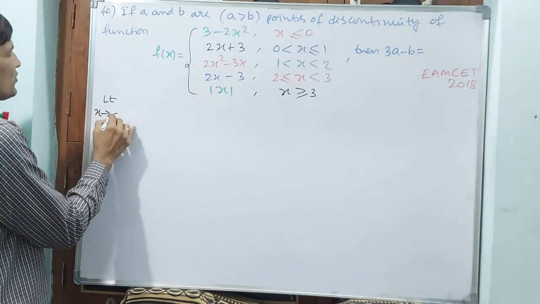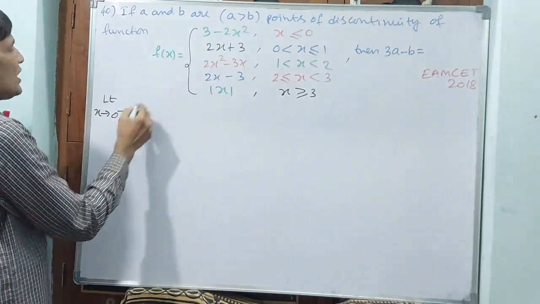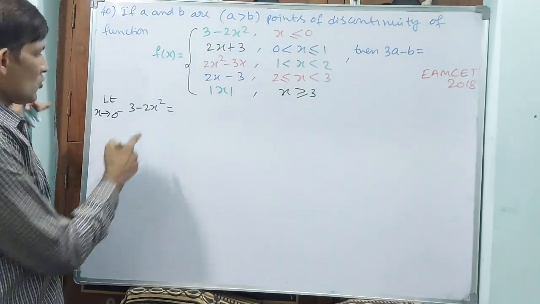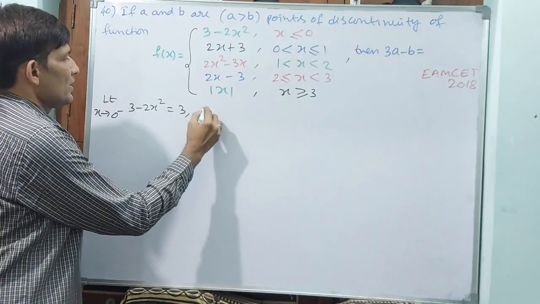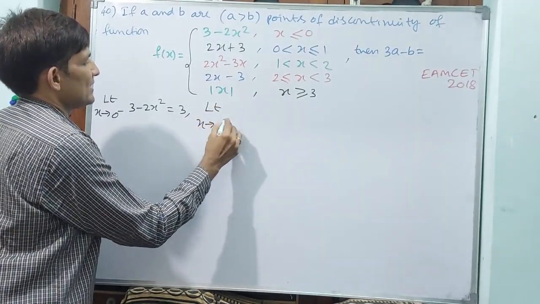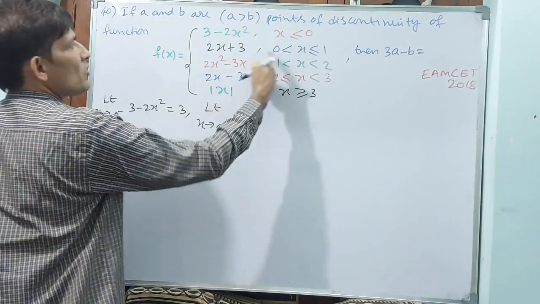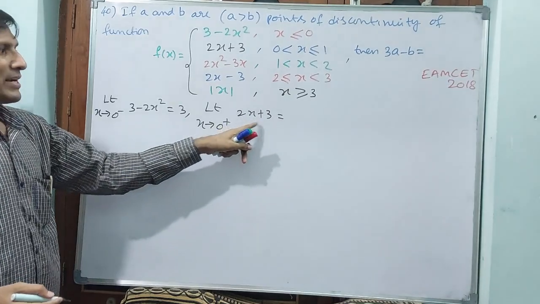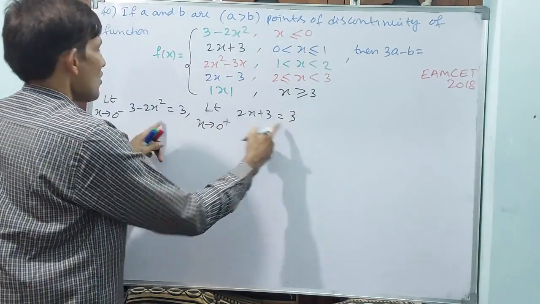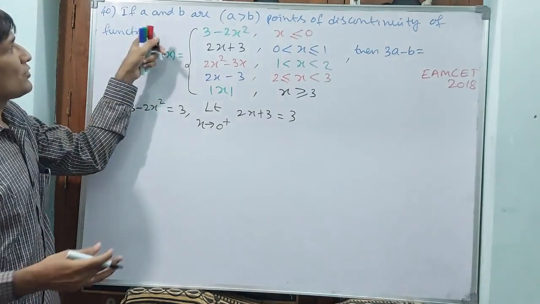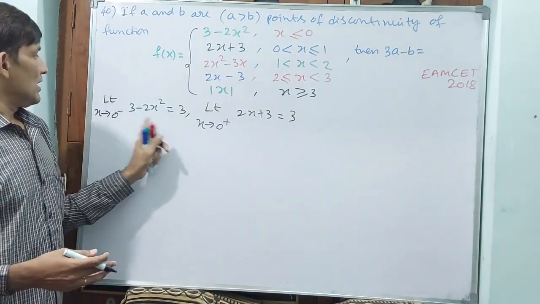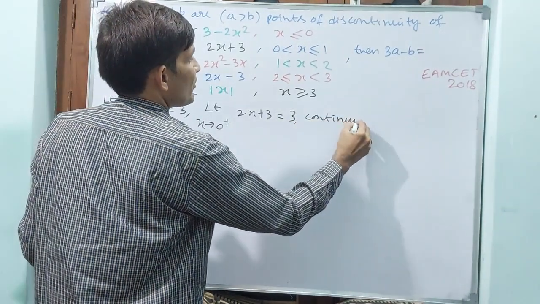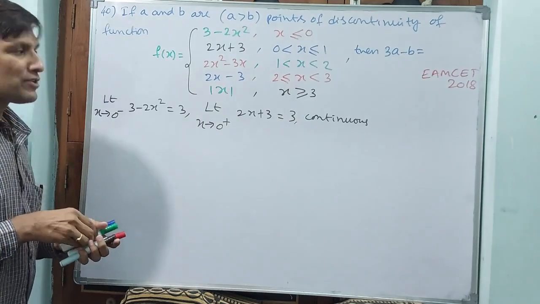Limit x tends to 0 minus of 3 minus 2x square is equal to, that means you are applying 0, and if you apply 0 you get 3. Then go for limit x tends to 0 plus. 0 plus, greater than 0, means this is 2x plus 3. If you apply 0, automatically 3 will come. That means both are the same, so it is continuous, but we want discontinuous. That means 0 is not a discontinuous point. Okay, continuous. Continuous we don't require. We require discontinuous.